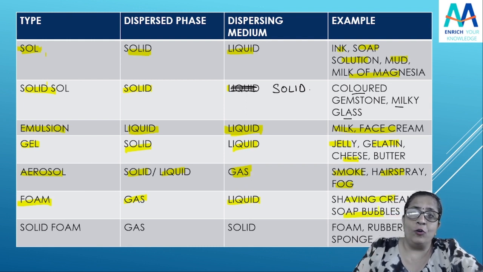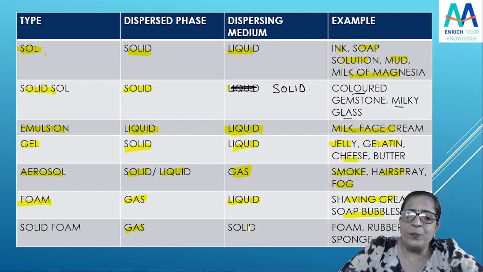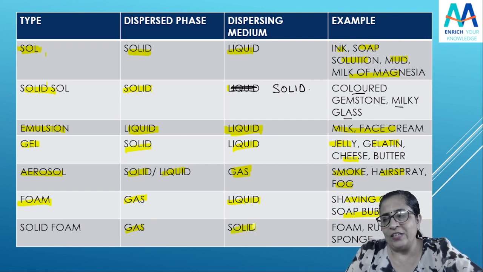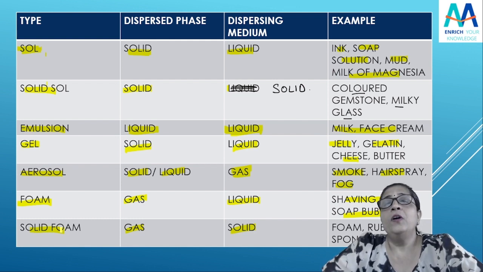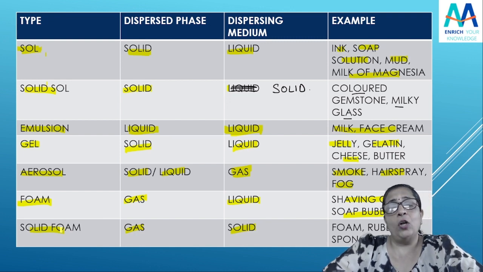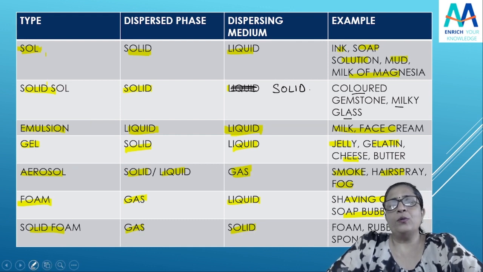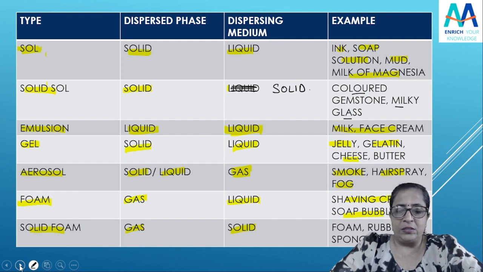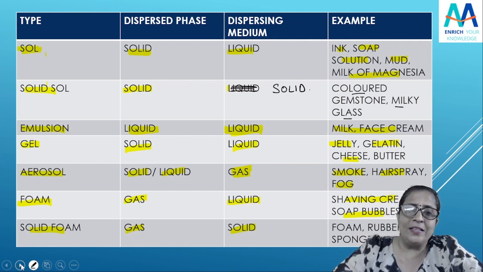Then there is also solid foam. Again, the solute or the dispersed phase is gas and the dispersing medium is going to be solid. So that is your foam, rubber, sponge. All this comes under a solid form. So students, you can see the 6 types of colloids on the basis of physical nature of the solvent as well as solute. Okay. So remember this thing, this is important. Questions can be asked on this too and you should remember all these things. You should know what everything is. Got it? So this was about the colloids, the properties of colloids and the types of colloids.